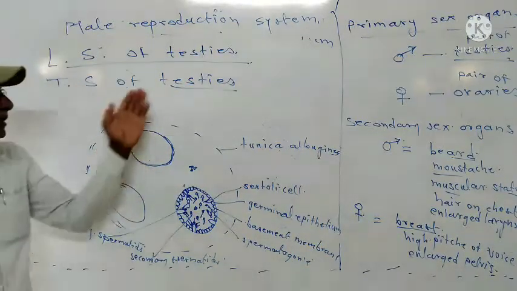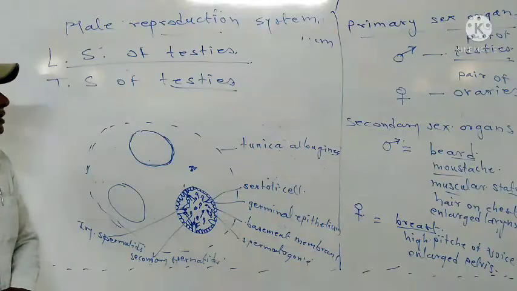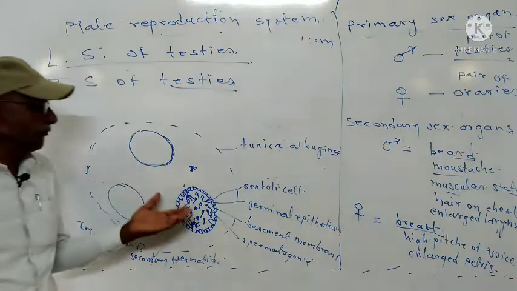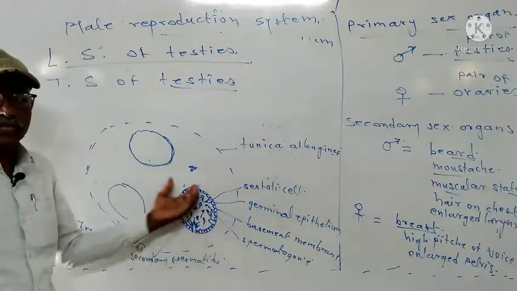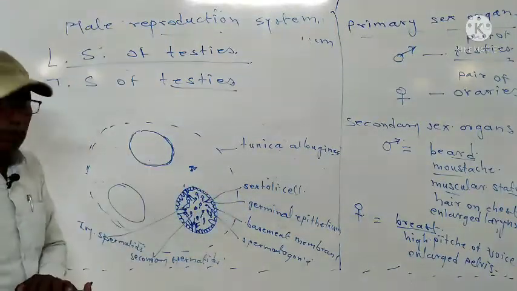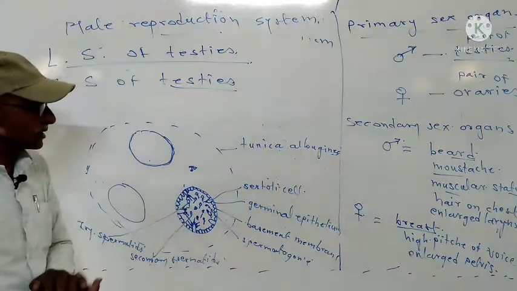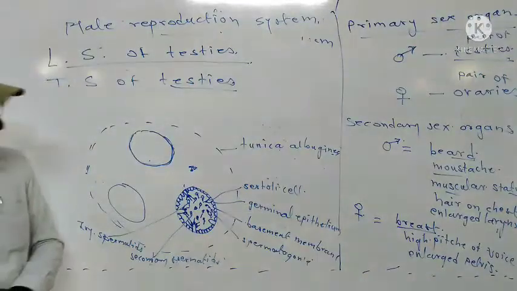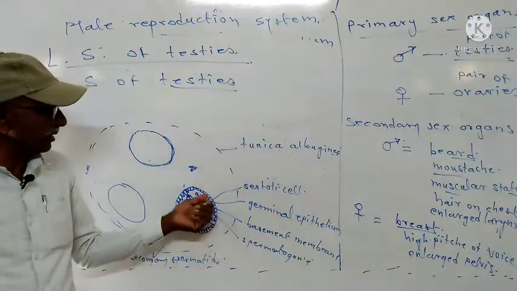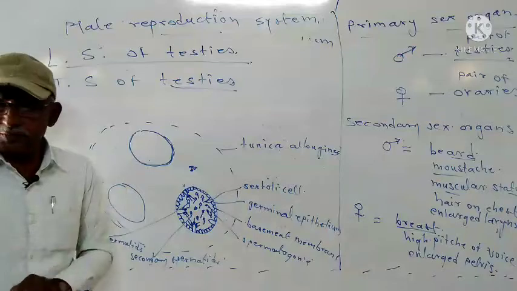So, when there is a TS of testis taken, then we can observe these seminiferous tubules, an oval or circular structure, and in this circular structure we can see the outer membrane is called what? Basement membrane. On this basement membrane there is a layer of germinal epithelium.